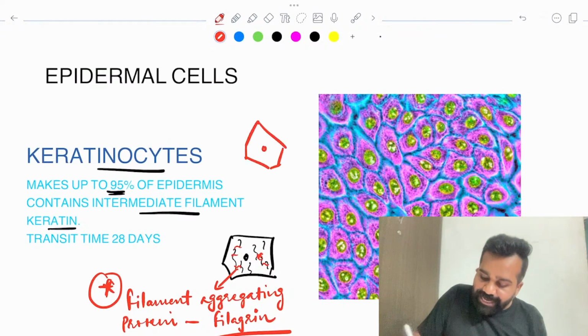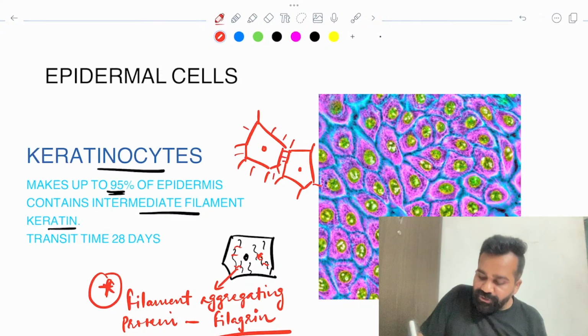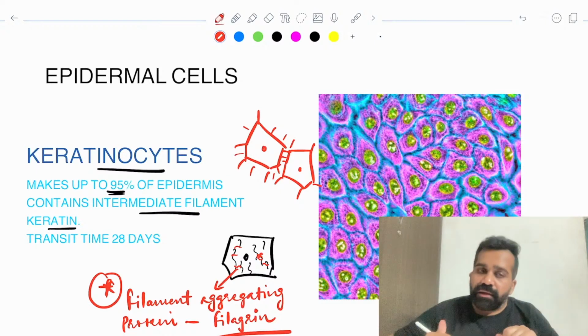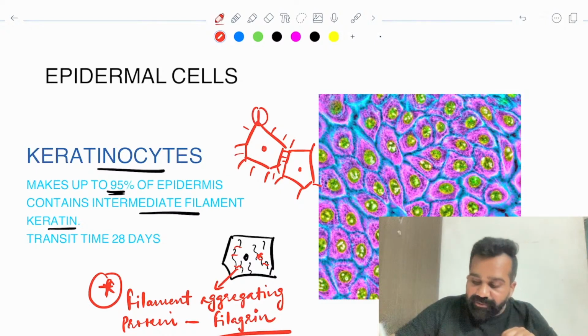We will be learning about this, but just understand one important concept. I told you that two keratinocytes are attached in all directions by desmosomes like this, and because of the desmosomes my cell has a polygonal shape. So this is the outer strength.